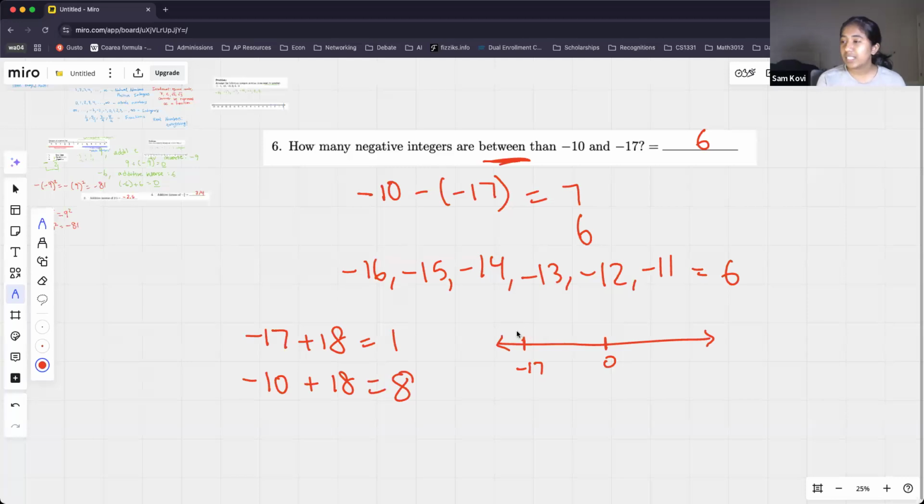So from -17 to 0, we have to add 17 because remember, that's what our additive inverse does. It gets to 0. The additive inverse of -17 is 17. And then I go one further to get to 1 because it's really easy to count numbers starting from 1. So then in total, I have 18 total numbers. So I have to add 18 to -17 to get 1. So hopefully that clears that up a little bit.